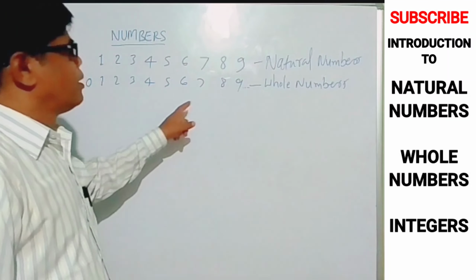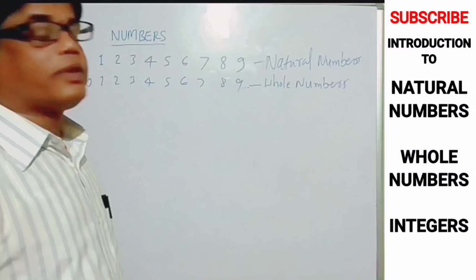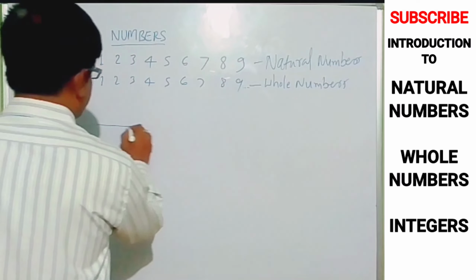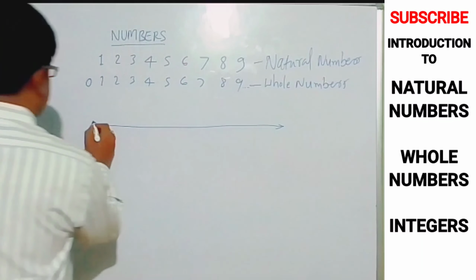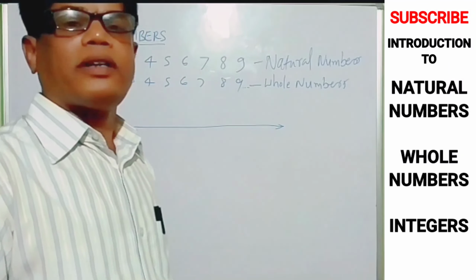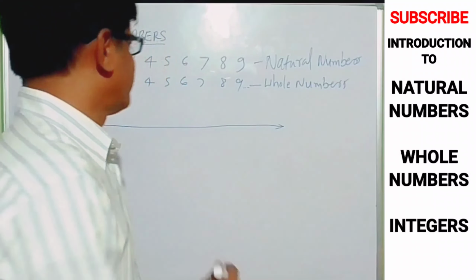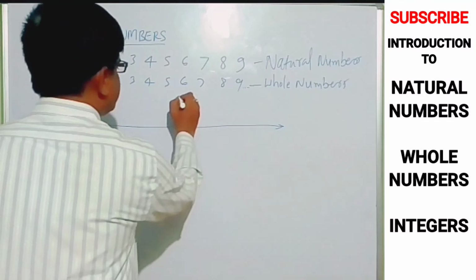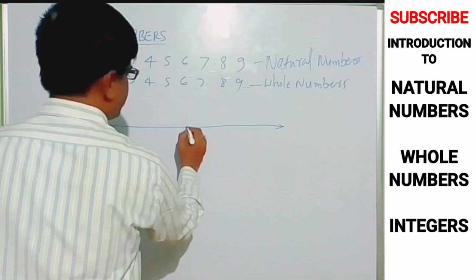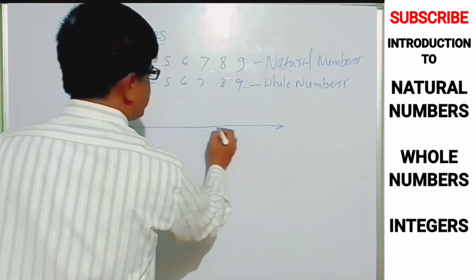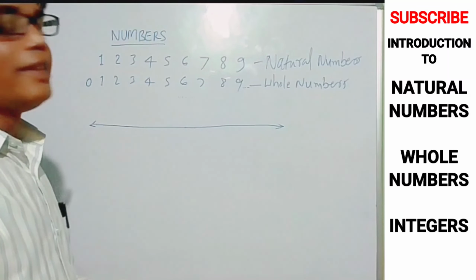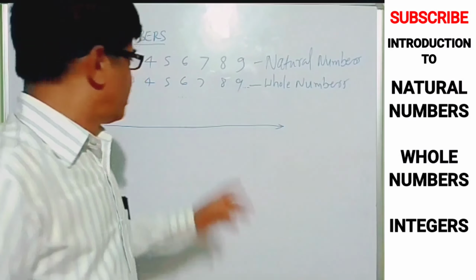Okay? Now, whole numbers. Simply we can count, but if we go in deep, I'm adding here a line. This, in geometry, we can call it a line. Okay? Line is made up of what? You know, line is made up of number of points. What is this point? This is 1 point. This is 1 point. Like that. If we join number of points, 1, 2, 3, 4, 5, 6, 7, 8, 9. So number of points joining together makes a line.